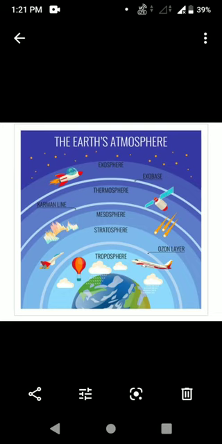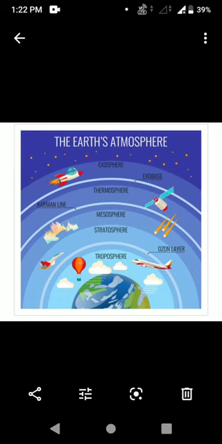Next, already three spheres are over. Next one, the fourth sphere, that is the thermosphere. Okay, what do you know about this thermosphere, students? The thermosphere exists above the mesosphere. Okay. The composition of the gas in the lower thermosphere is more or less uniform. Hence, it is called the homosphere. In this, the gases are mostly in a uniform state, so it is called the homosphere.